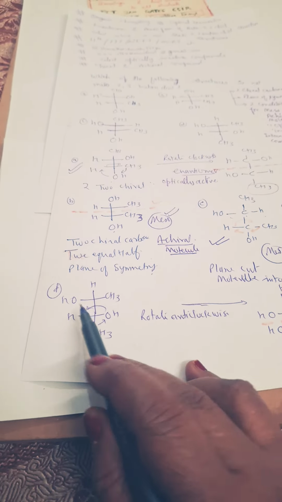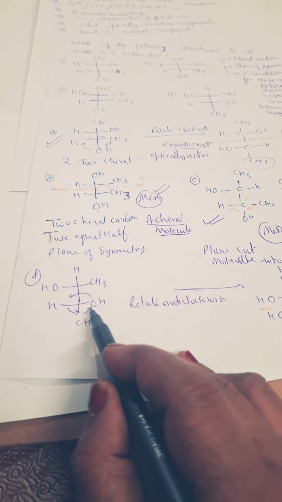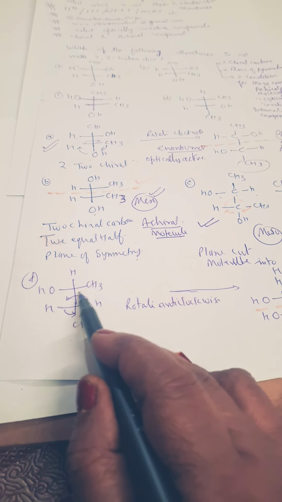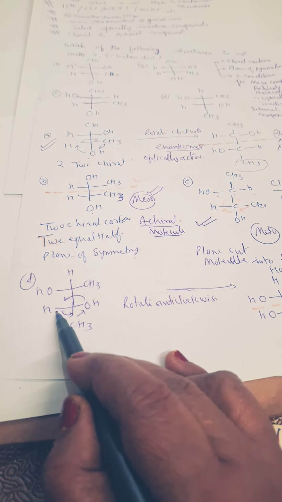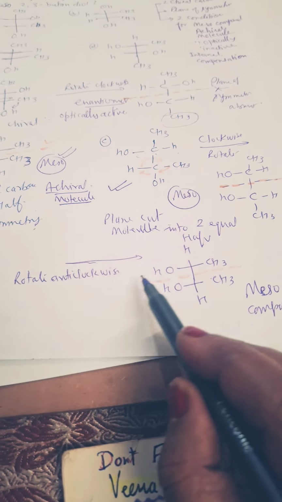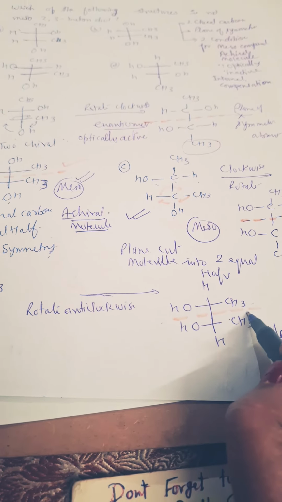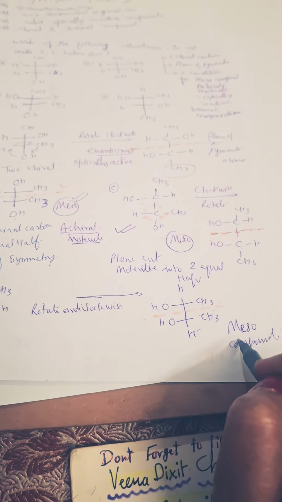D again, see here OH. To get a meso compound, what will we do? We will rotate it anti-clockwise. So OH will come here, H is here, CH3 is here. It is a meso compound because it can be cut into two equal halves. So there is a plane of symmetry, so this is a meso compound.